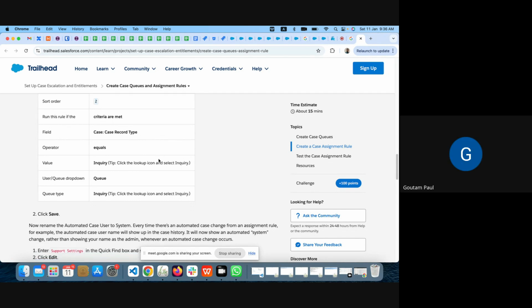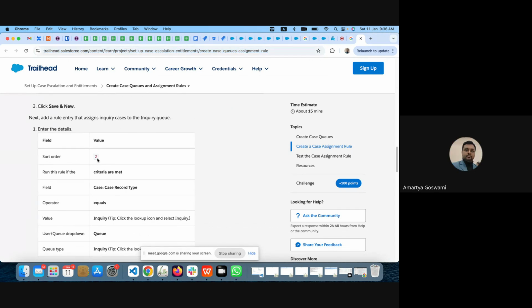That means in the assignment rule, this sort order should be there. Absolutely. We cannot miss it, because it will go through the sequence. So there cannot be any different way to handle this.